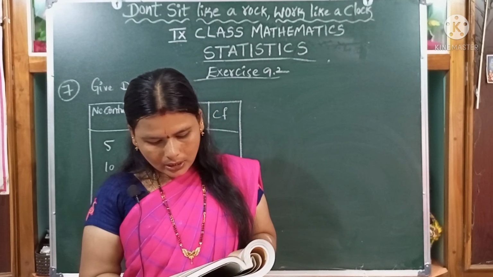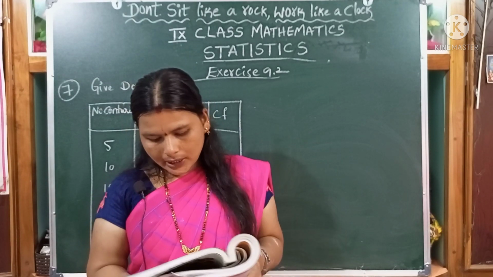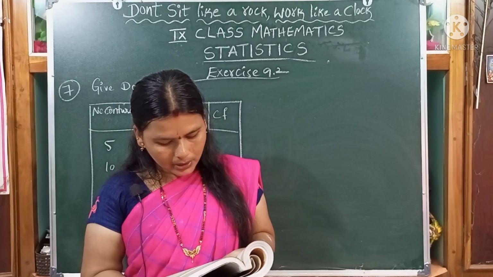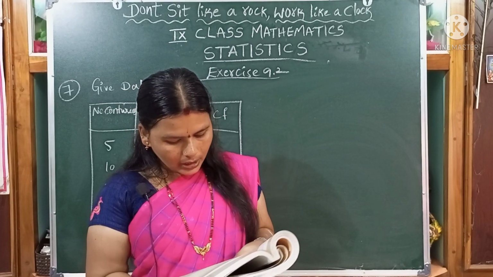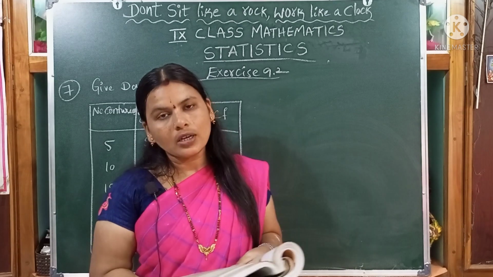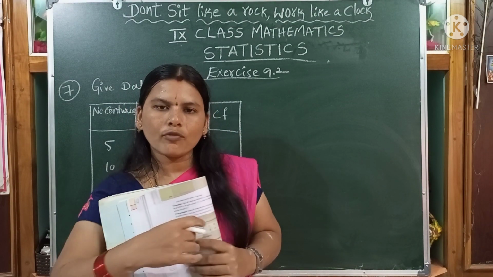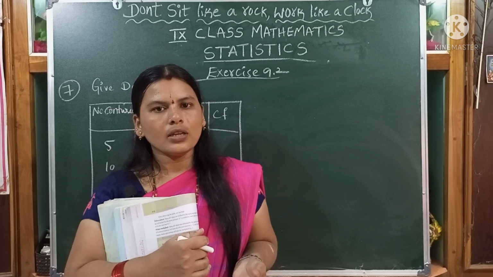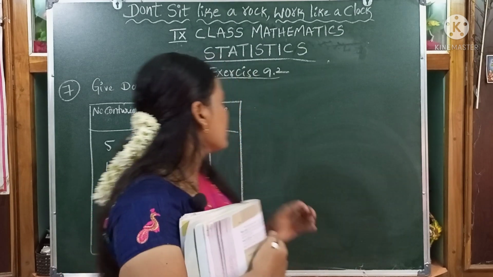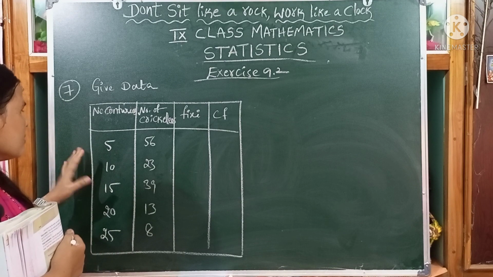Centuries scored and number of cricketers in the world are given below. Number of centuries and number of cricketers are given here. Find the mean, median and mode of the given data, children. This is the given data.